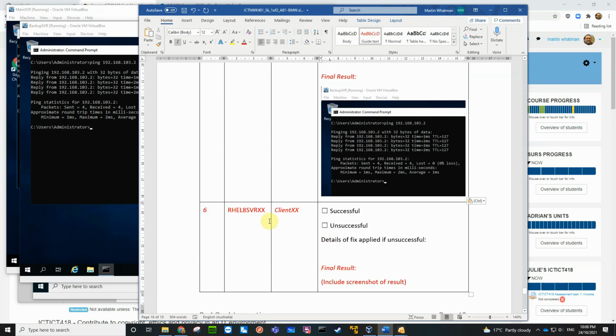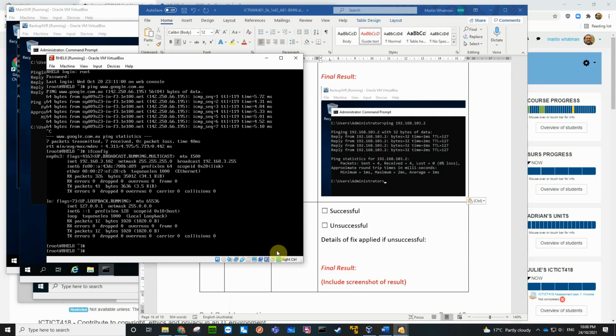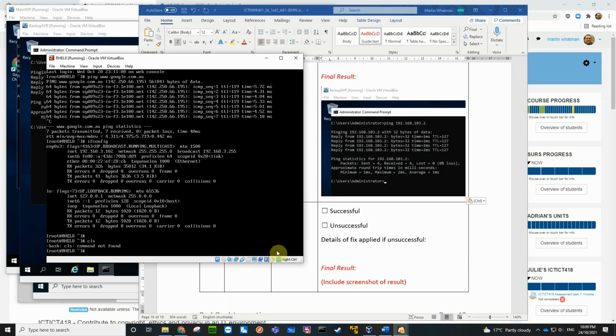So need the Red Hat to the client. So the Red Hat has got to ping the same 103.2. So let's go to the Red Hat. This one here. Clear screen. Doesn't know clear screen. Okay. Of course it wouldn't. That's a Windows command. So let's go ping 192.168.103.2.